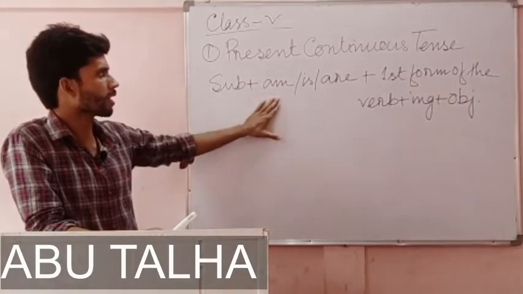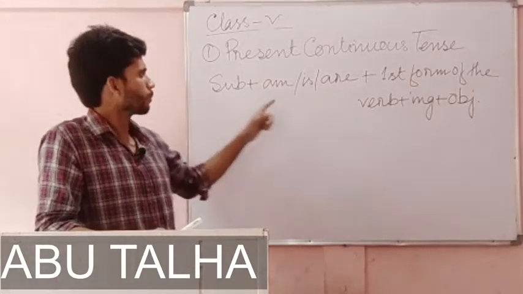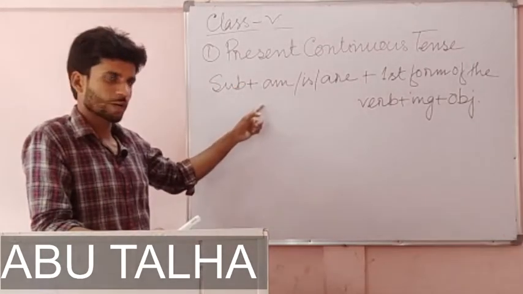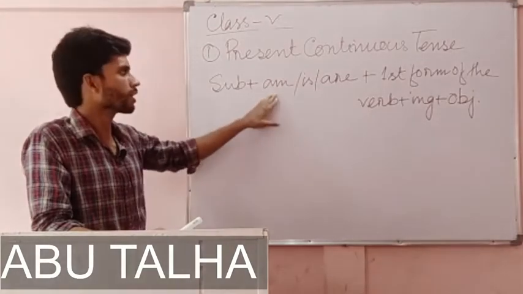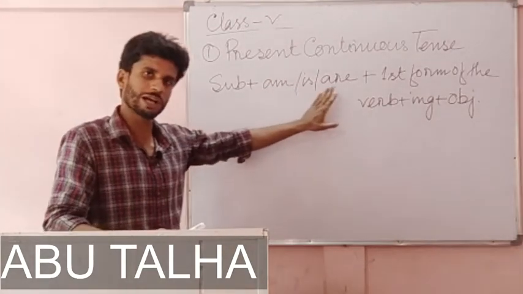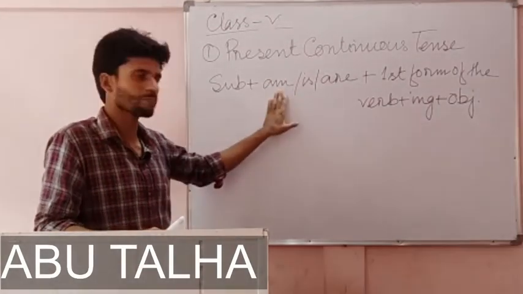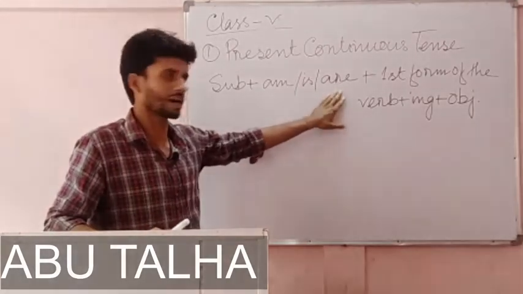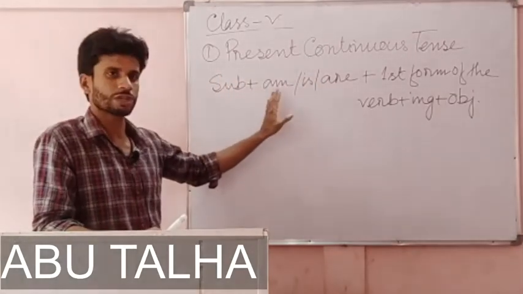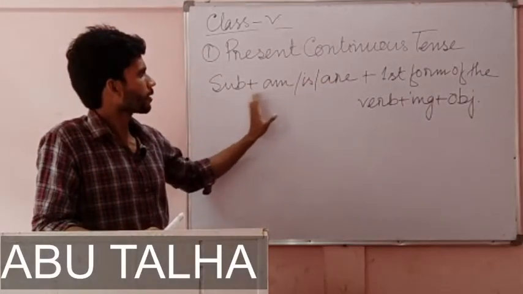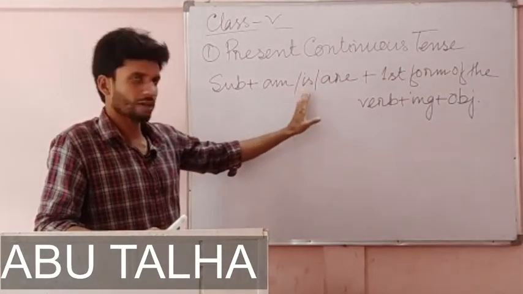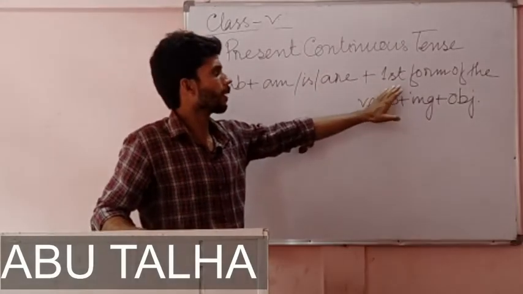This is the rule. Subject plus am, is or are, based on the subject. According to the subject, whatever the subject takes, based on that we write am or is or are. You already know when to use am, when to use is and when to use are. So after writing subject, then am, is or are, then what comes?